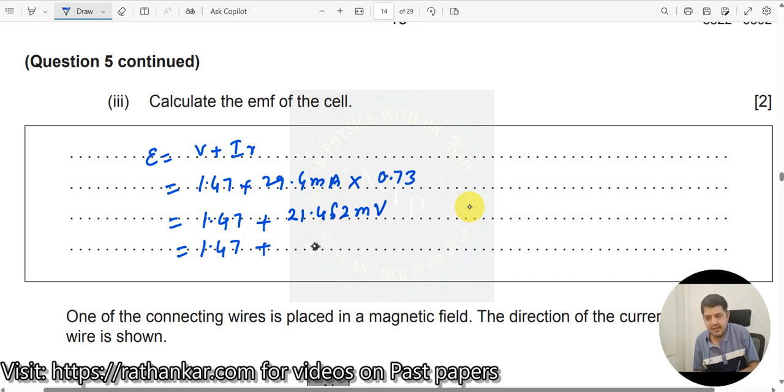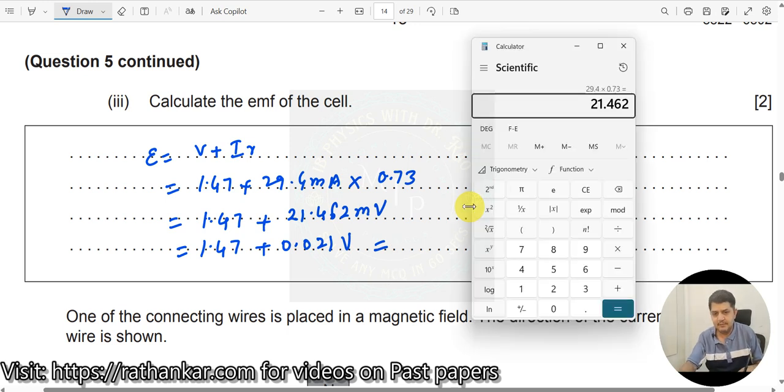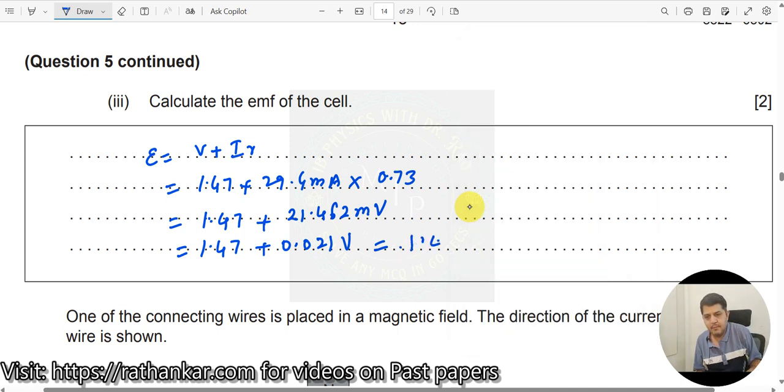So I will write this as 0.021462 volt. Now I write 1.47 plus 0.021, which will be 1.491, so 1.49 volt. If I consider only two significant figures, this would be equal to 1.5 volt.